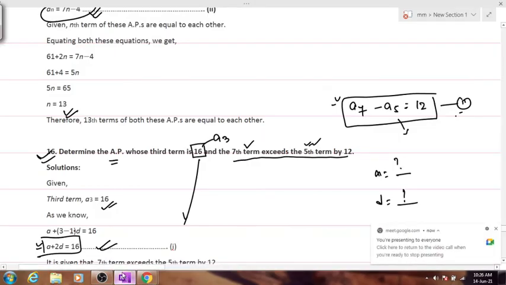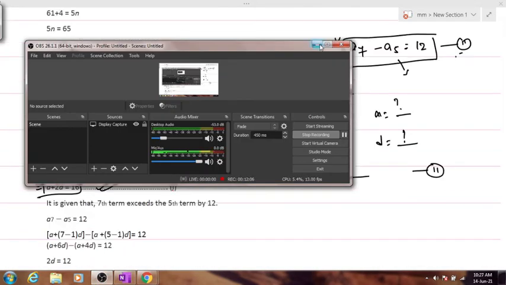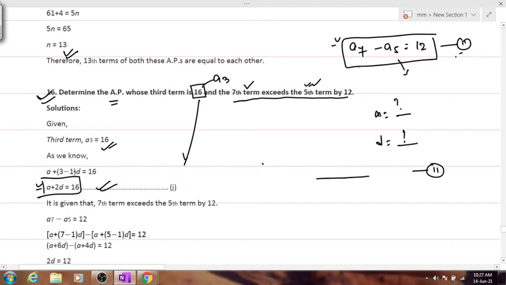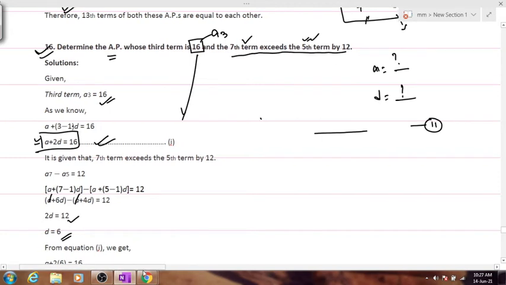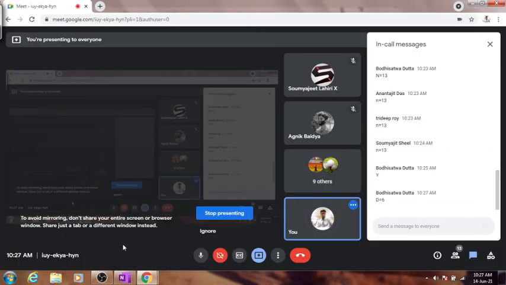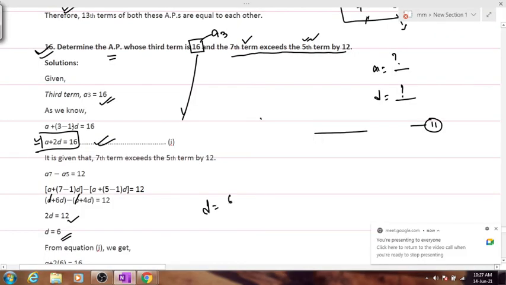Hurry up. I'm pausing the video. Now, when you solve the second equation, you will find that A gets cancelled over here and you will get the value for D as 6. How many have got the value for D as 6? Very good, Bodhishwata and Agnik. When you have got the value for D is equal to 6, tell me the value for A now.